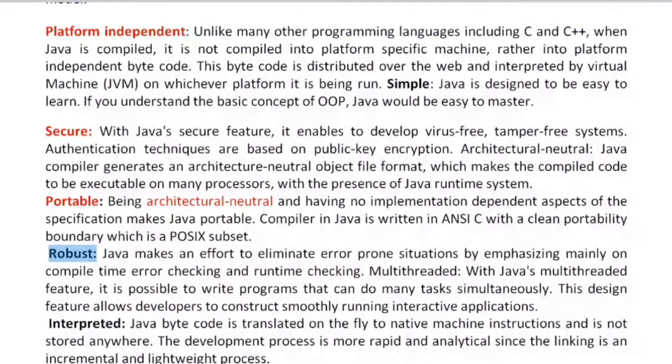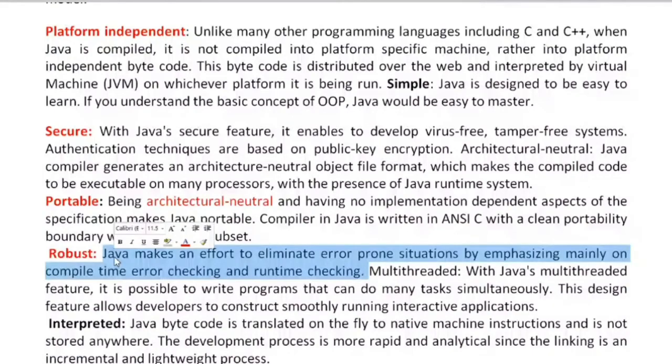Robust in nature means the error handling concept comes in. If you have heard the term exception handling: Java provides a technique to handle errors, known as exception handling, whether the error is generated at runtime or compile time. I am giving just a little hint here; later on we will extend what exception handling is. Two terms are usually used in a program: one is error, another is exception.